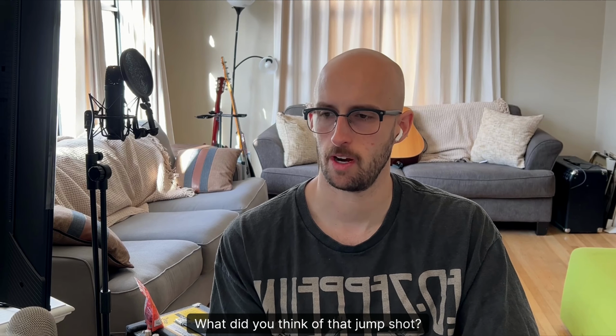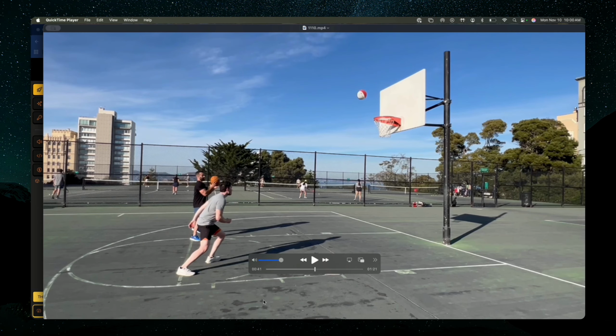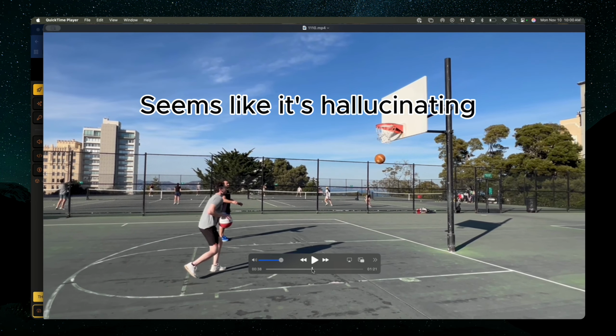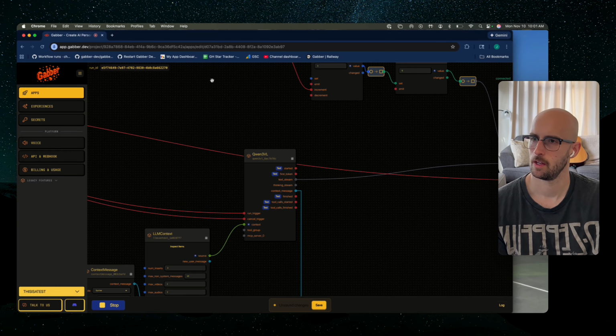What did you think of that jump shot form? You're shooting from the free throw line, but your form is a bit off. Your feet are too wide apart, which affects your balance. Keep your feet shoulder width apart and your knees slightly bent. You're shooting from the free...